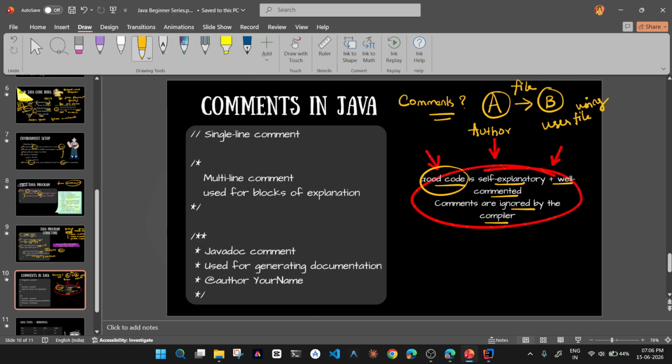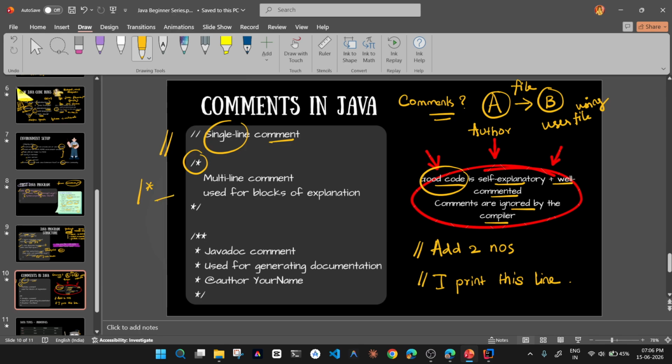So basically we can say, add two numbers. So I print this line. For now, just know this. I'll add comments like this. If you need to write a comment in a single line, you need to use two slashes. For multi-line comments, you need to use slash star, write the statements inside, and then close it with star and slash. Okay.